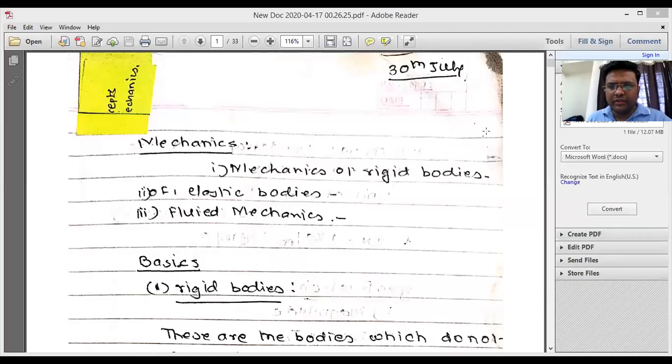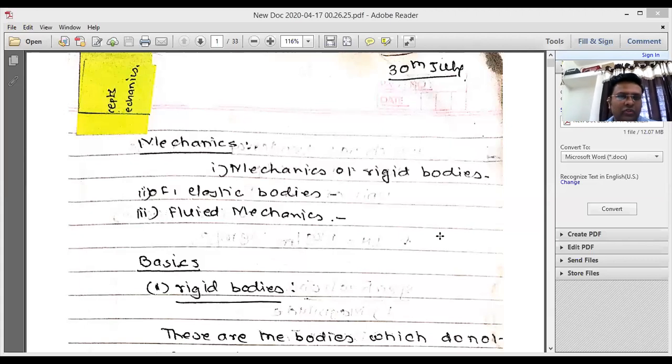So we'll start with the most important subject, that is nothing but engineering mechanics. And in engineering mechanics, the most important part, it will be there for 14 marks, and out of that, 7 marks will be there for statics and 7 marks will be there for dynamics. So accordingly, you have to prepare for the exam.